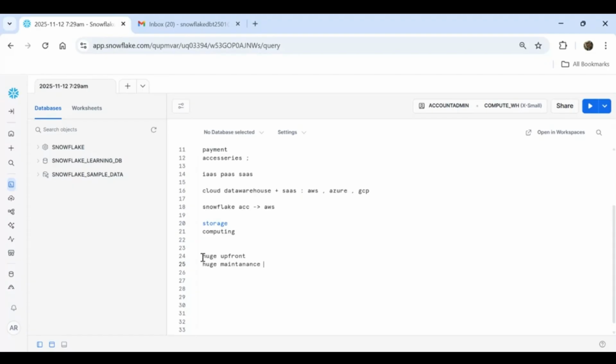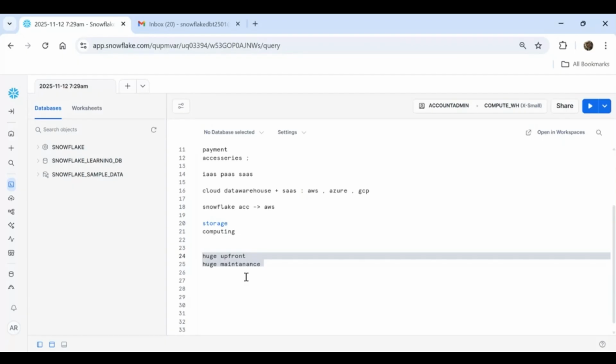Not only purchasing the car is the end of the story. You have to purchase a parking space for it. You have to go for regular insurance and all those things. So huge maintenance activities are involved. This is exactly your on-premise data warehouse. In every company, as we might have seen in the old days, there is a room where all the servers are connected with LAN and all the things. So basically, that was the on-premise setup.